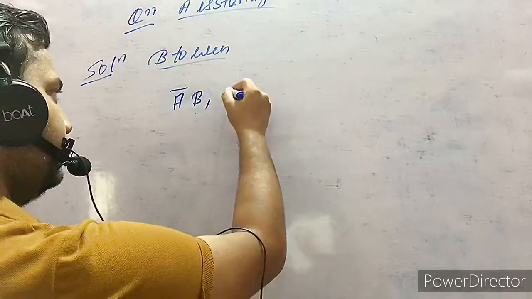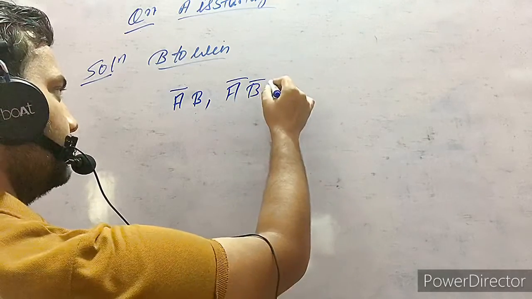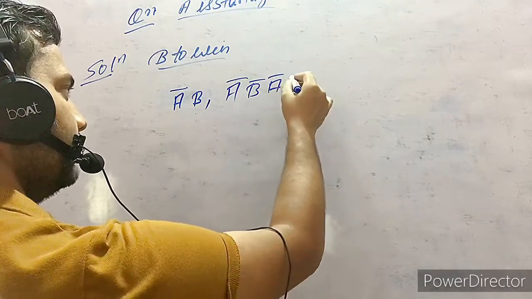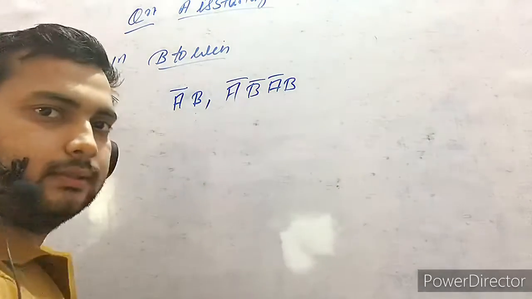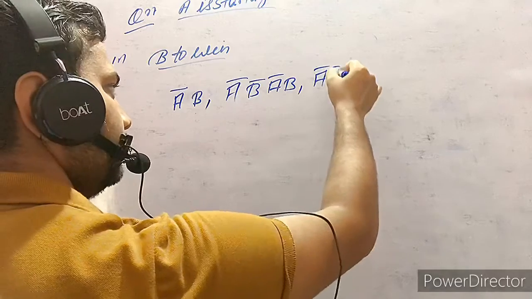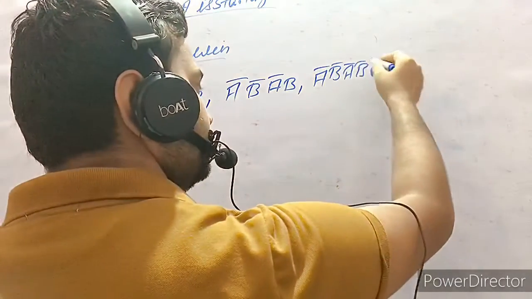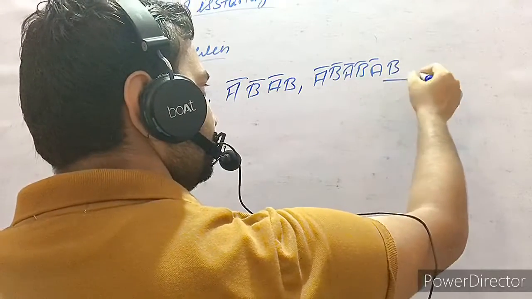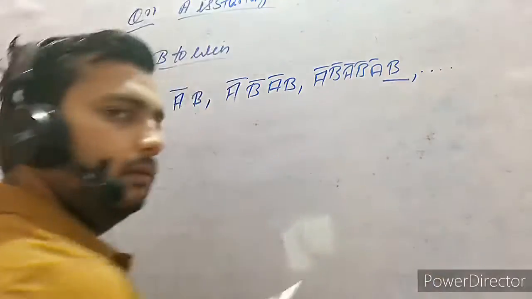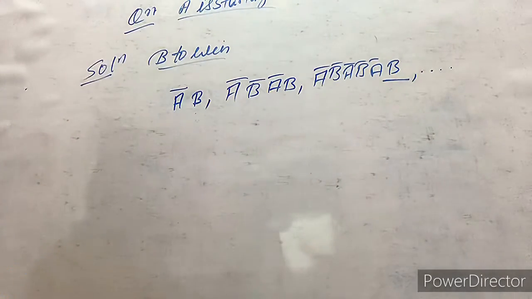Another possibility: A tossed, he lost, B tossed, he lost, A tossed, he lost, and B won. This is another possibility. Another will be A tossed and lost, B tossed and lost, A tossed and lost, B tossed and lost, A tossed and lost, then B won. Similarly, others. Okay, did you get it?